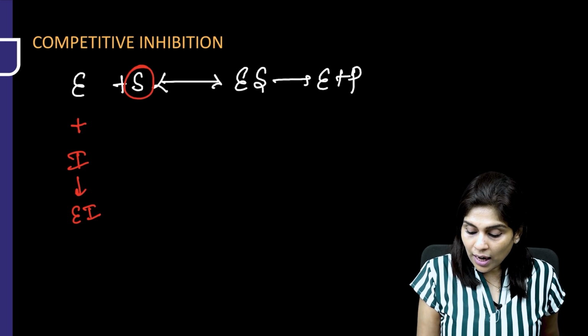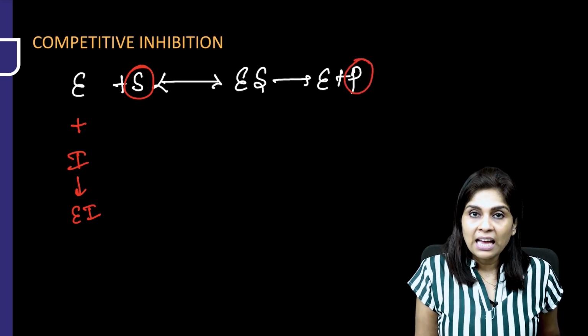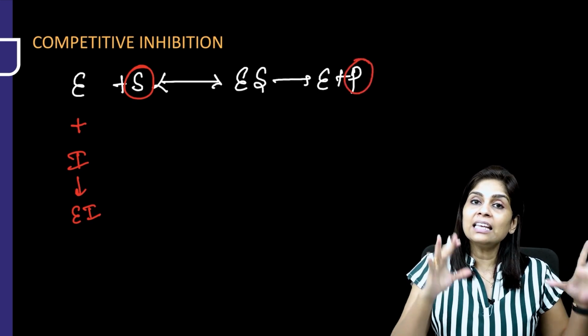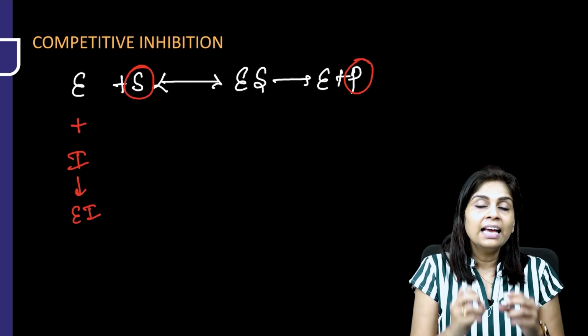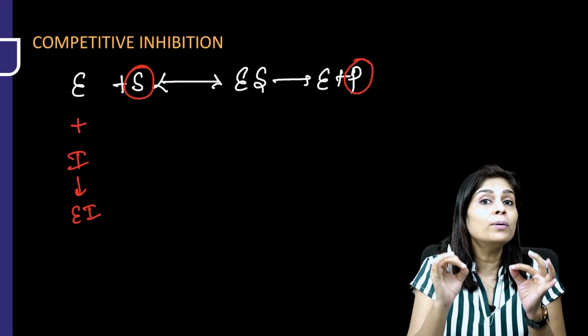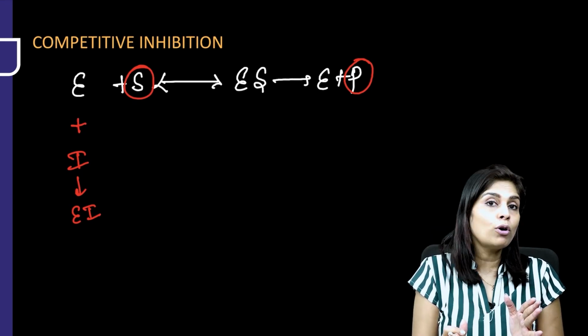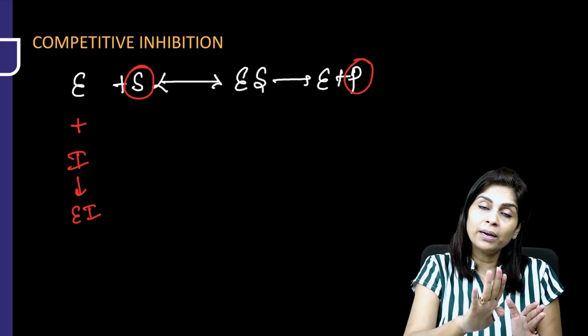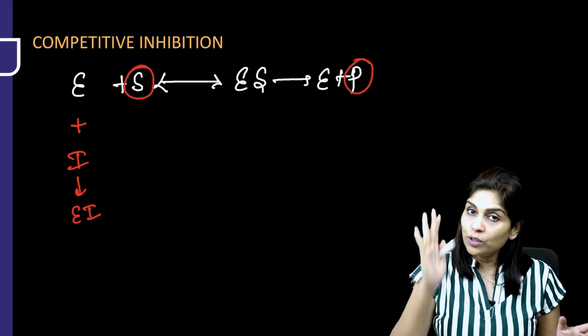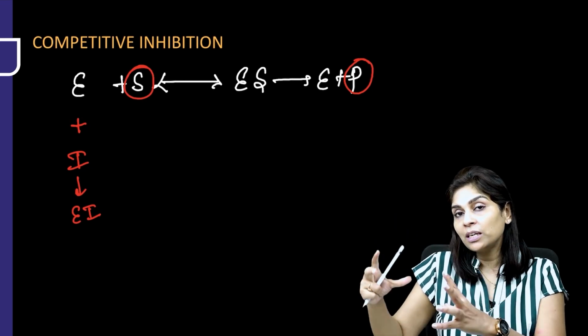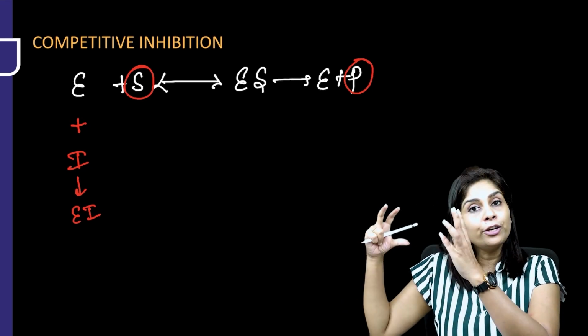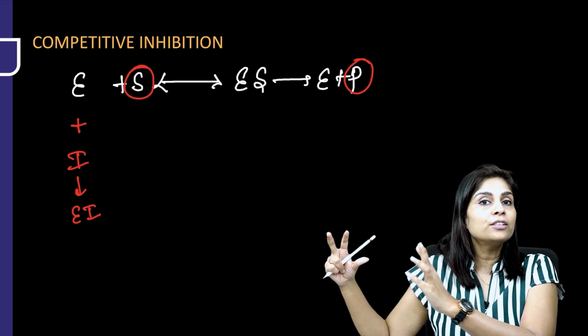And this does not allow the product to be formed. And as I told you previously, in the case of competitive inhibition, it is just a difference in the probability. When there is a competitive inhibitor, it reduces the probability that the substrate goes and binds to the enzyme. It reduces the probability that the enzyme substrate complex is formed. It reduces the probability that the product is formed.